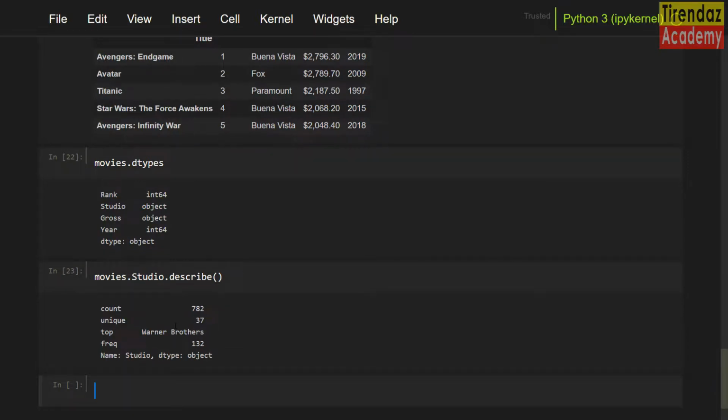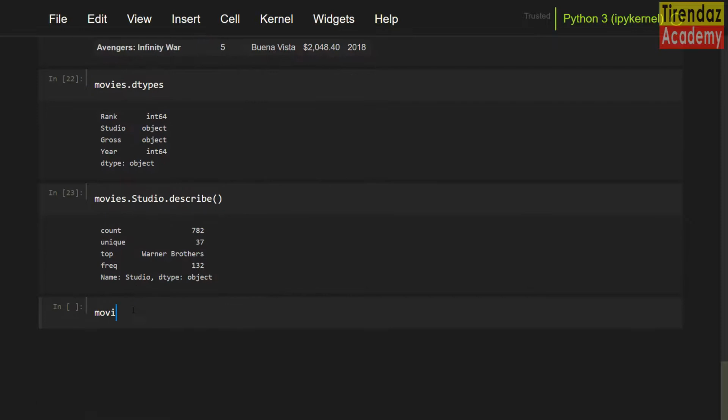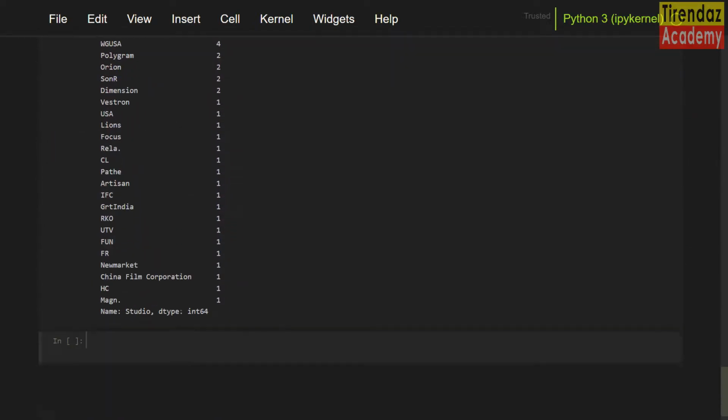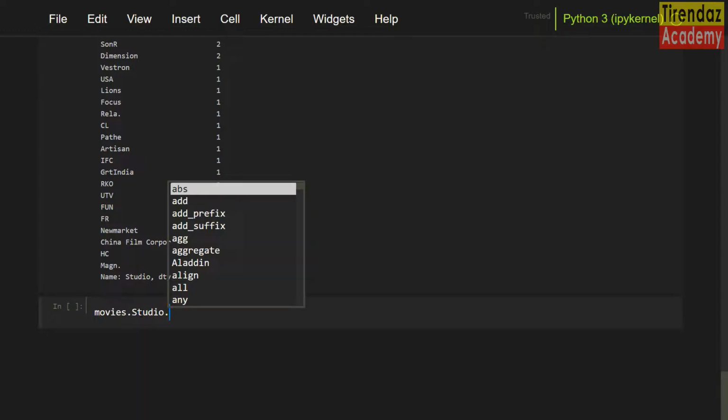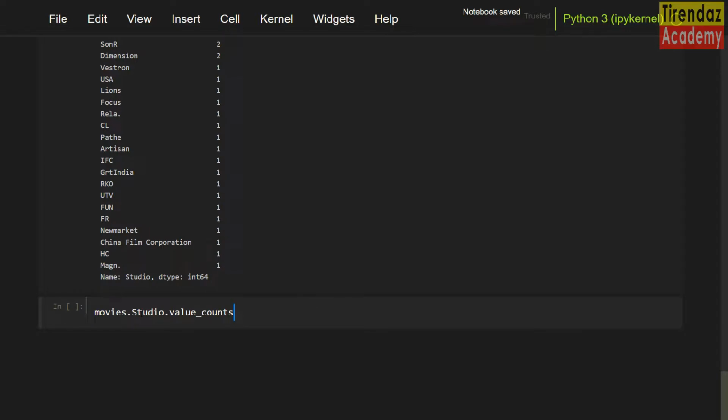Let's take a look at the number of subcategories inside the variable. To show this, I'm going to use the value_counts method. Movies.studio.value_counts. Here you go. Note that to see the methods for series, press tab. So here are all the methods you can use for series. Let's use the head method for series. Let me set value_counts.head method.